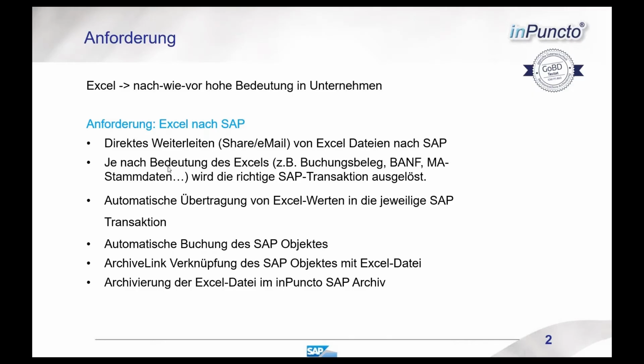That means depending on the significance of the Excel file, for example, is it a posting document, a purchase requisition, employee master data or vendor data, the correct SAP transaction needs to be triggered accordingly. The transfer of the values contained in the Excel file must then be carried out automatically in the respective transaction. We have also implemented this. The posting of the object is carried out, and an archive link connection between the posted SAP object and the Excel file is completed. When it comes to archiving of this Excel file, we are really comprehensively set up at this point.